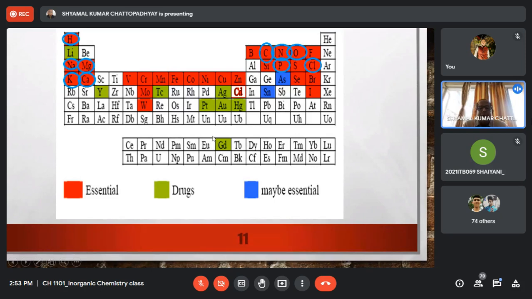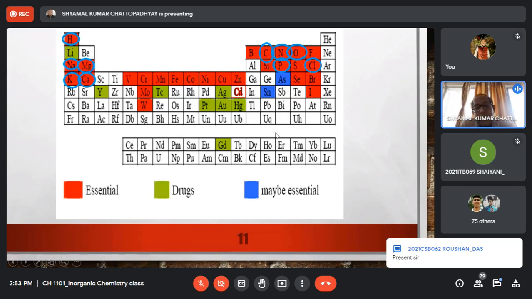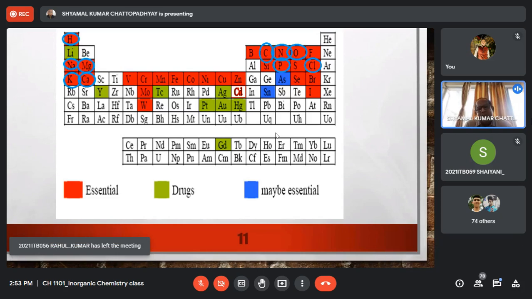Gadolinium salts have tremendous application in MRI imaging, right? As a contrast agent in the MRI. Very often doctors, when they prescribe MRI scanning, will prescribe MRI with a contrast agent, and in 98% of cases, the most used contrast agents are certain gadolinium compounds. So gadolinium compounds have medicinal application, but most of the other lanthanides are yet to find any application in the medicinal field.